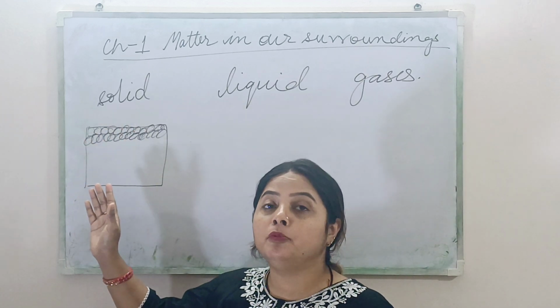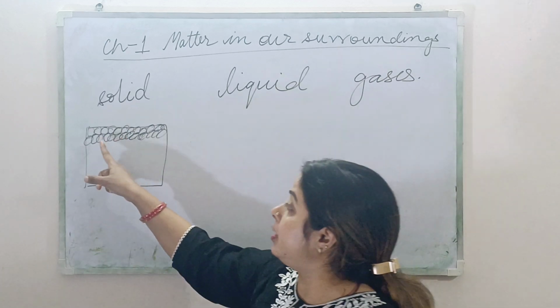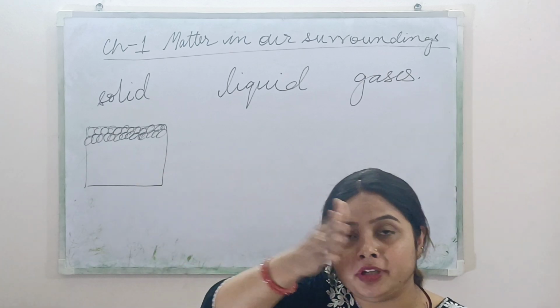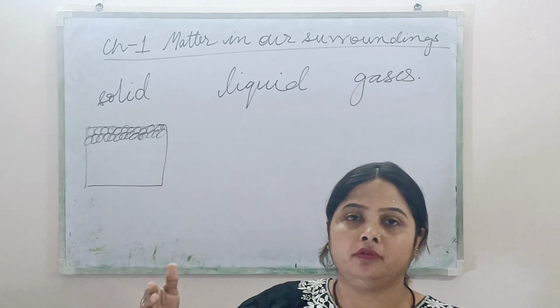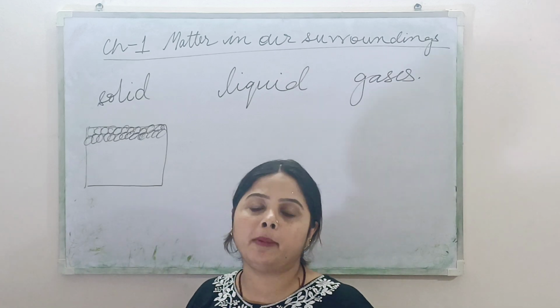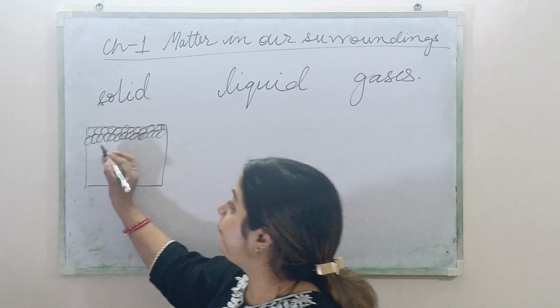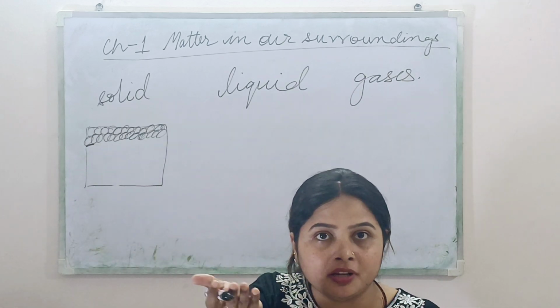They do not move, but that doesn't mean they are stuck; at their place only they vibrate. They do not move here and there like in liquids and gases, which we will talk about later. In solid, the molecules remain fixed at their place, and at their place only they vibrate.